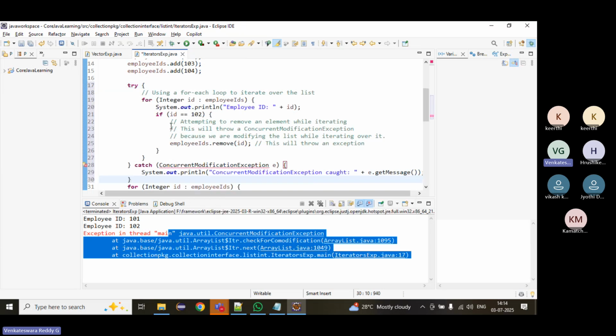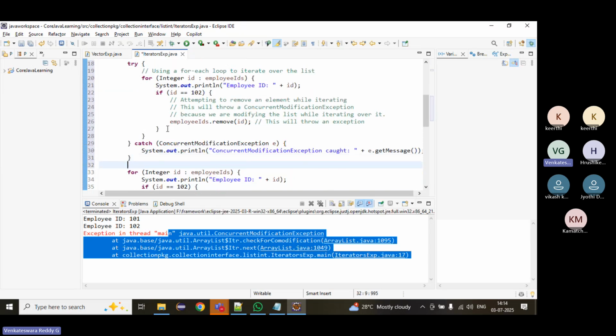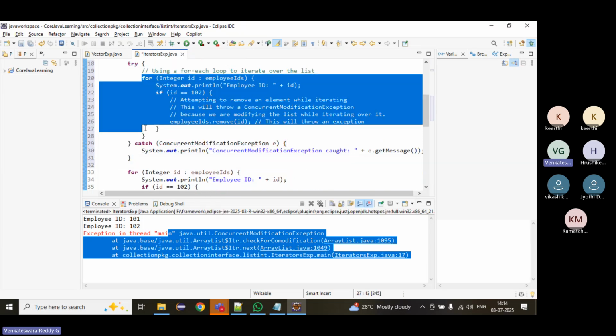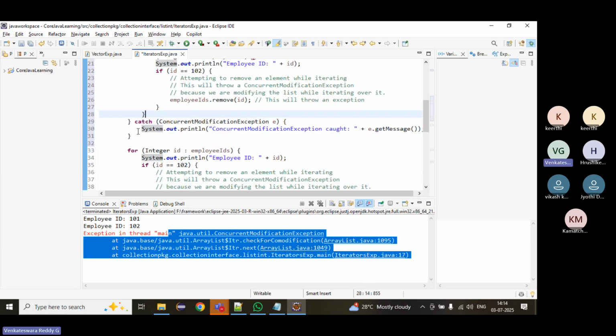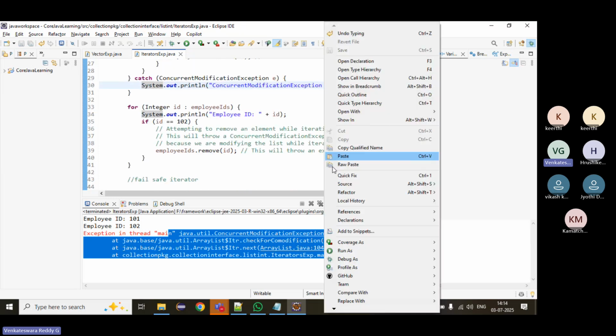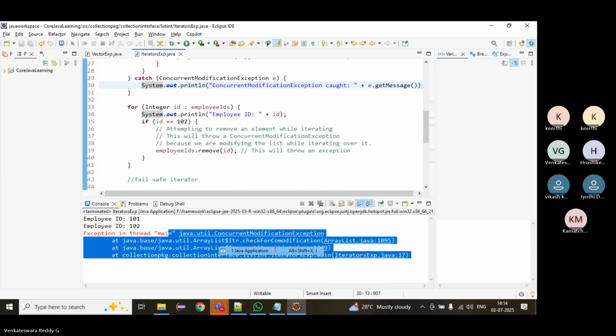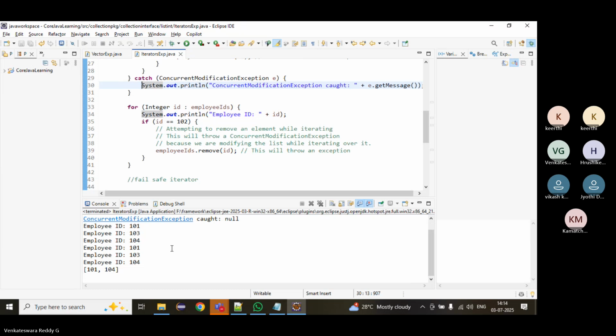Keep it inside a try and catch block. Don't do anything, just print a message. It will continue. See, we got the exception, still we are continuing further.